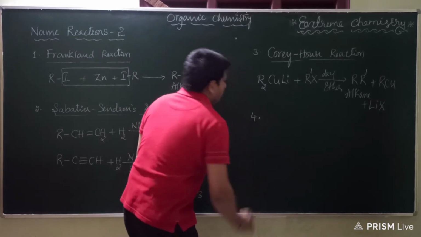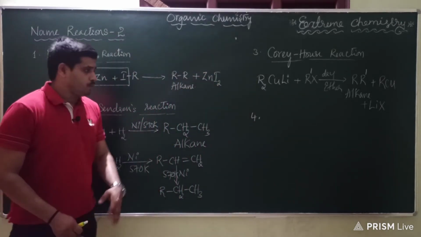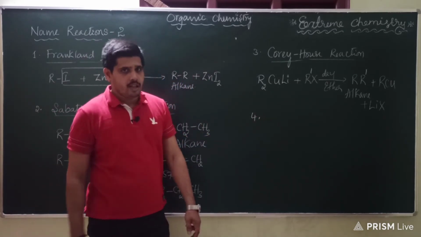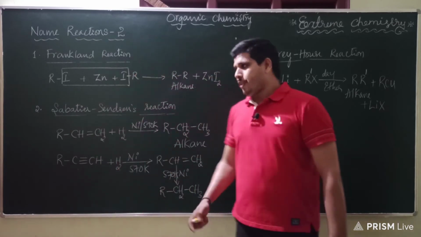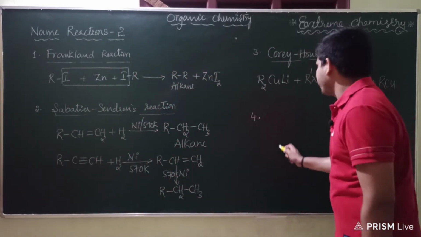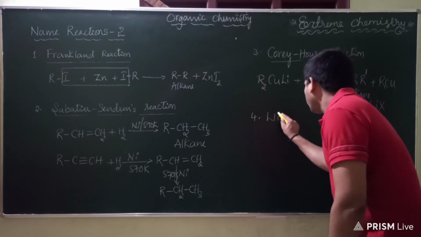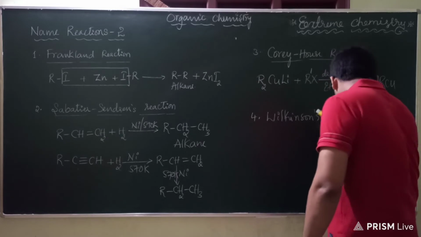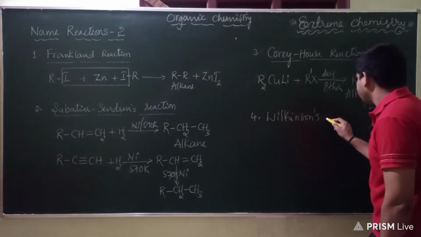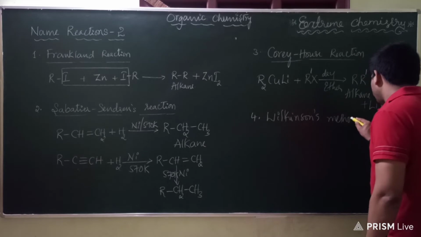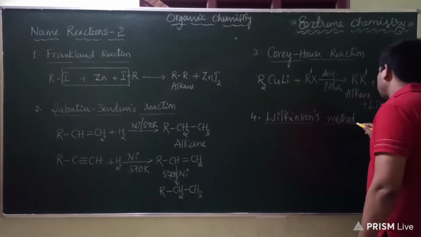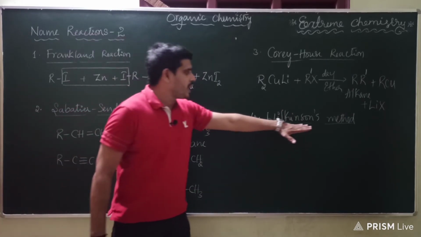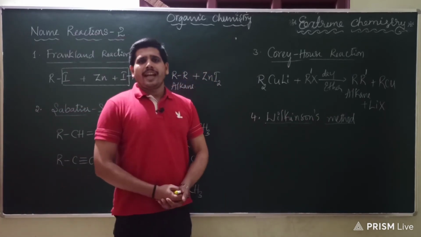Fourth one, usually this won't be there in most of the textbooks, dear students, since this is a named reaction which will be studied in inorganic chemistry, coordination compounds. So I'm giving it as a method because again it is important. So the name of the method is Wilkinson's catalytic method, or Wilkinson's method, as it is well known. So what we do in this method: since we are using Wilkinson's catalyst, this is known as Wilkinson's method.